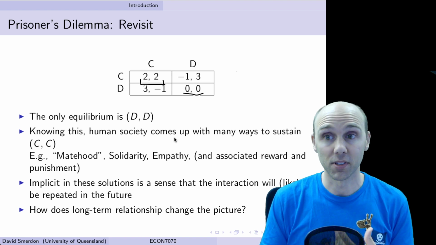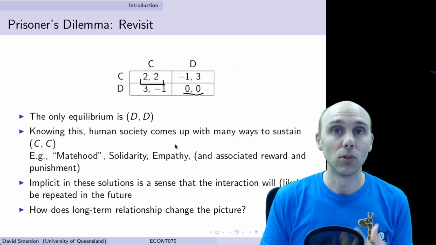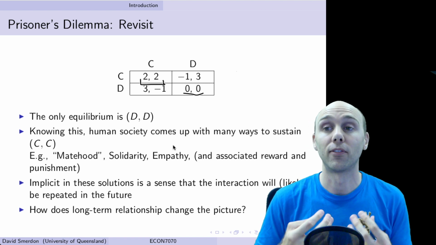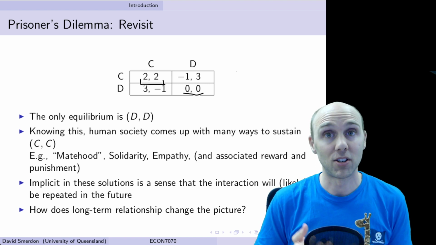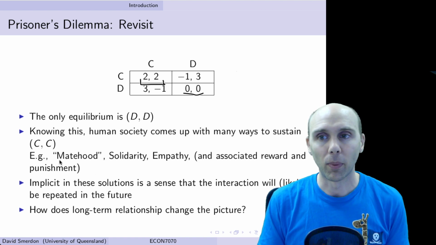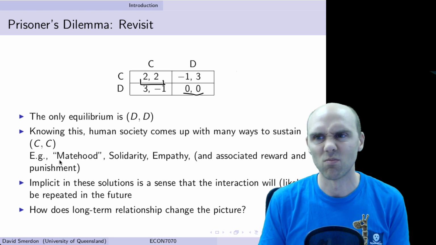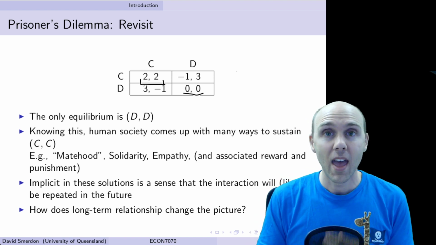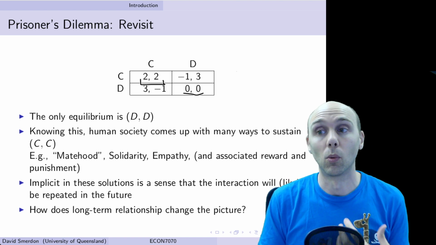So through natural selection, there has been an evolution of personality traits and emotions that help to foster this cooperation type of instinct, such as feelings of matehood, helping each other out, solidarity, nationalism, empathy, altruism, and so forth, and the associated psychological rewards and punishments.